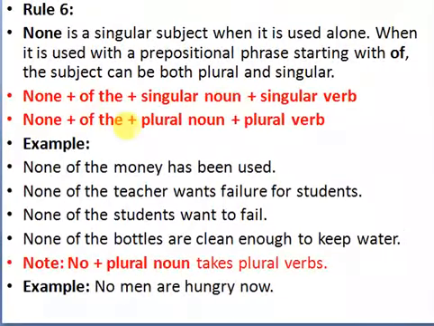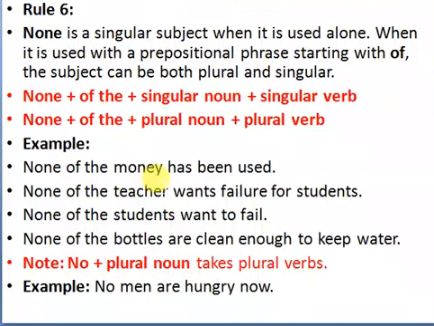If we are using a plural noun, we have to use a plural verb. So what I told, "none" is a singular subject, but after "of" if we are using a singular noun, we have to use a singular verb. If we are using a plural noun, then we need to use a plural verb.